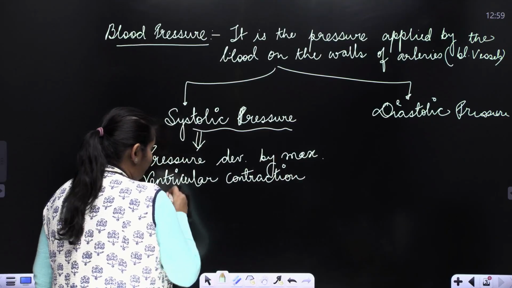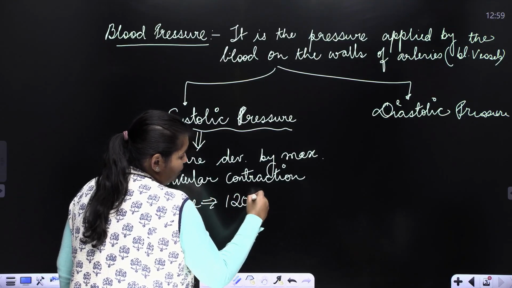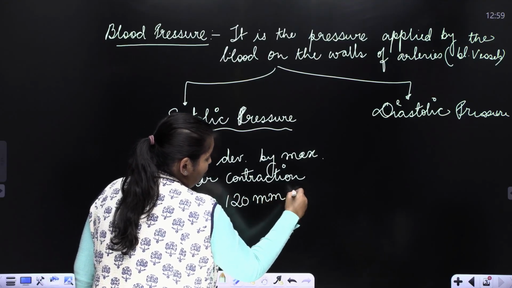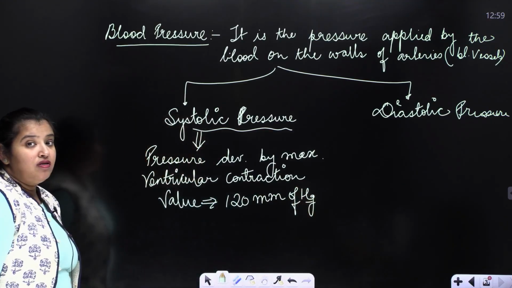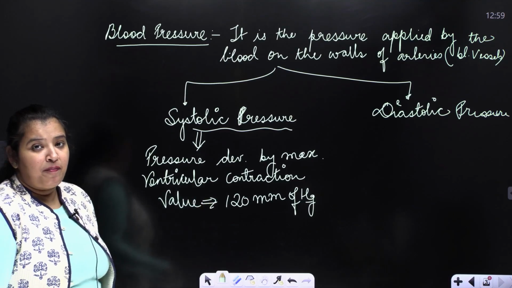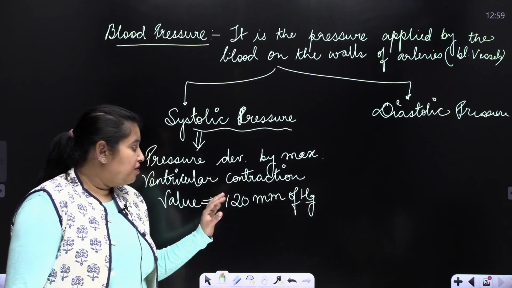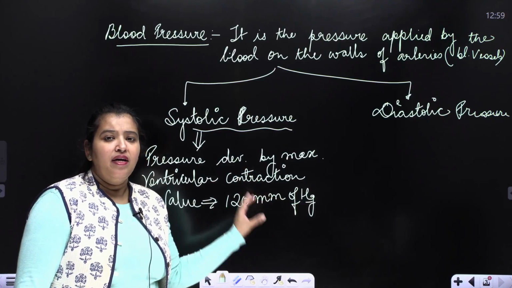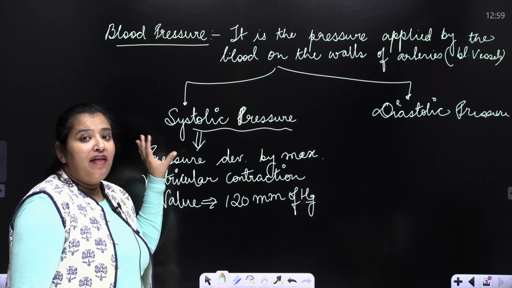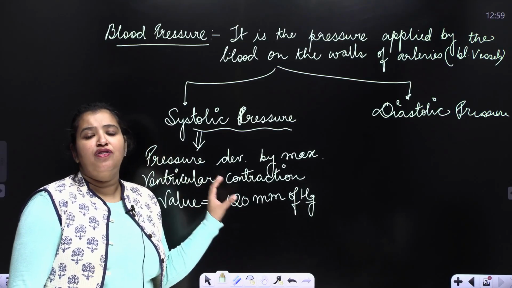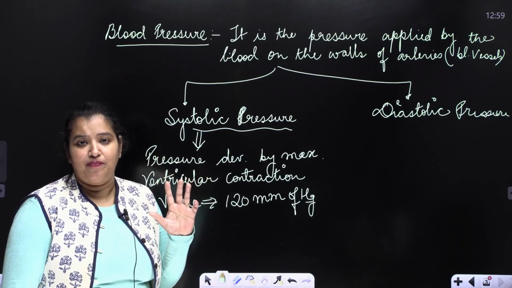The normal value of the systolic pressure is 120 mm of Hg. Hg is mercury. Now this mercury is not present in the body. This is the pressure which is applied by the contraction of the ventricles, and this is noted by an instrument known as the sphygmomanometer.